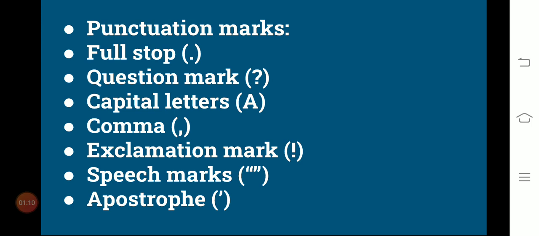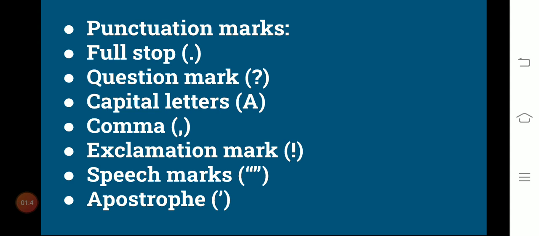Then the question mark. A question mark comes at the end of a question when something is asked. Then there are capital letters. Capital letters are used to start sentences, as well as to start proper nouns. Proper nouns are the names of particular persons, places, or things, like river names, countries and city names, the newspaper names. So capital letters are used to start the sentences and to start the proper nouns.